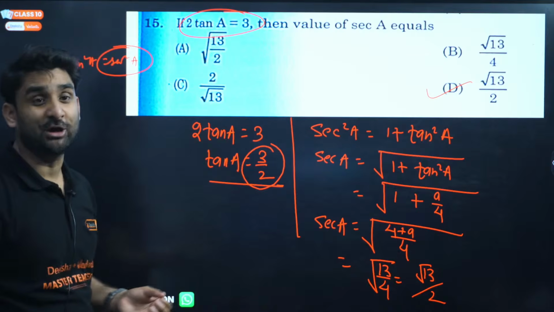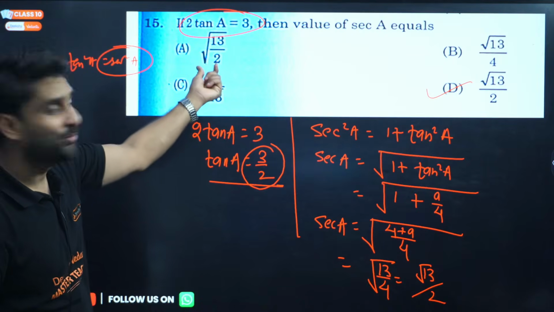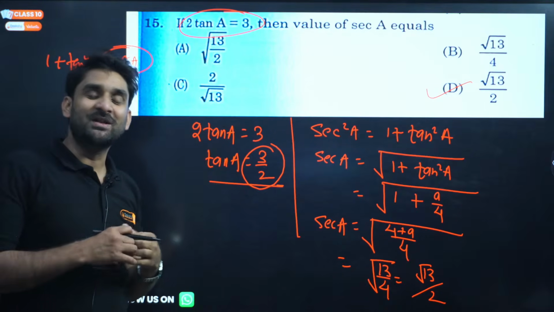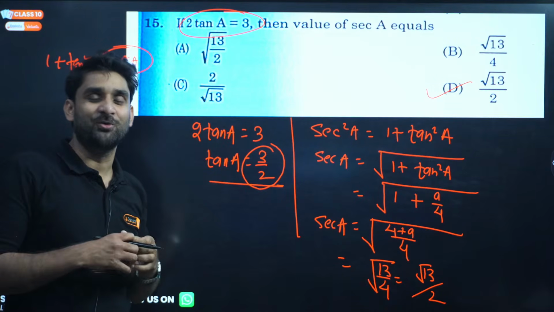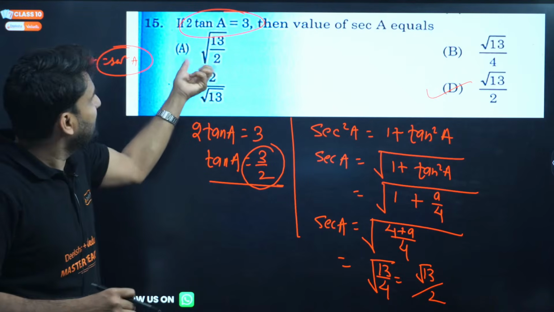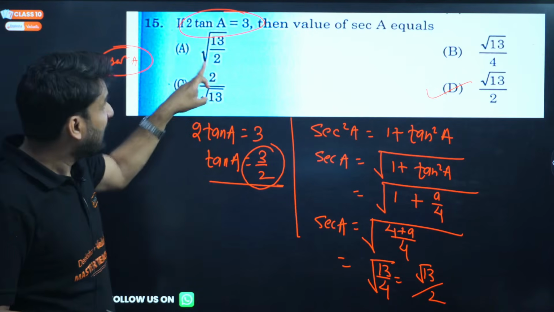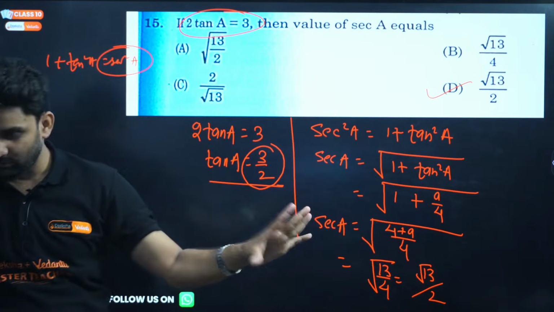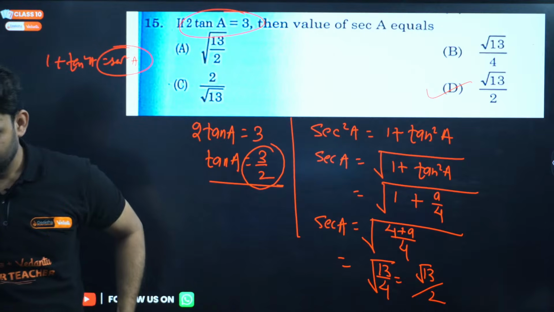Look how confusing the options given by CBSE are. Come on, my dear. Root 13 by root 2 is also there, and that is the first option. So when the student, due to pressure and hype and fear, might take this option also, but that will not be right, because under root 4 is there. So under root 4 will come out as 2.